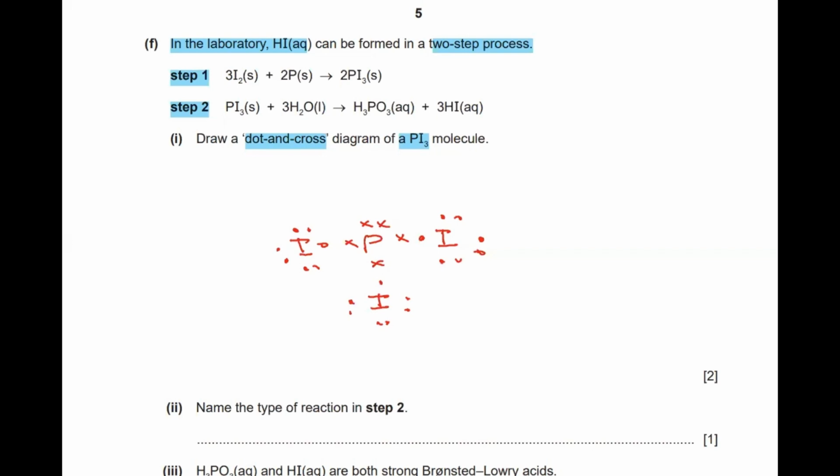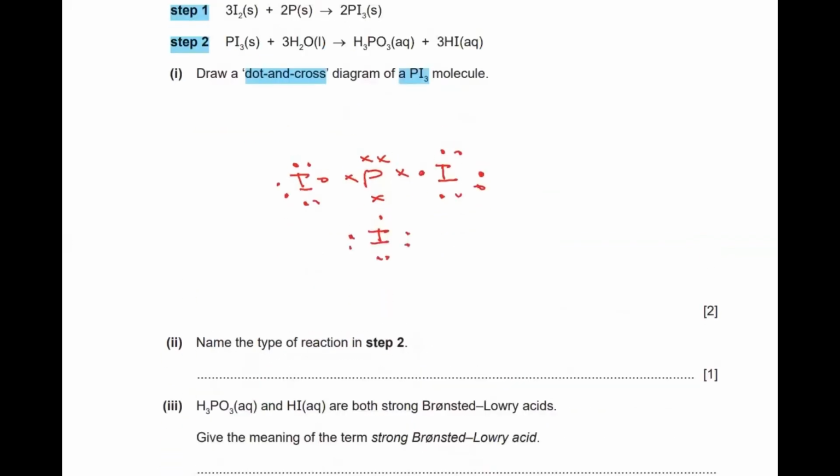Moving ahead, we have the next part: name the type of reaction in step 2. This is a reaction where PI3 is reacting with water, giving H3PO3 and HI. So this is a clear indication that this is a hydrolysis reaction. So I'll write down the type of the reaction: it's hydrolysis.